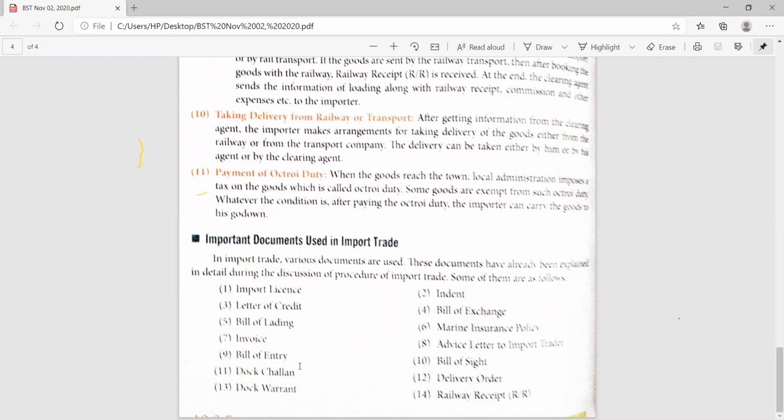Whenever an importer or an importing country wants to import goods from another country, it has to follow this complete procedure. Without following this procedure, no country can import the goods. They cannot skip any of the steps from the procedure that we have discussed.